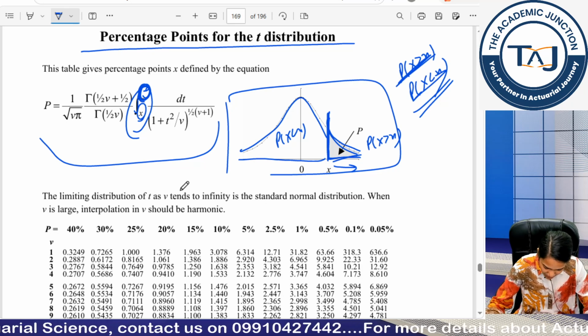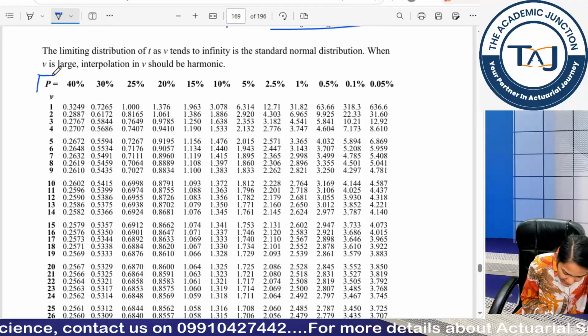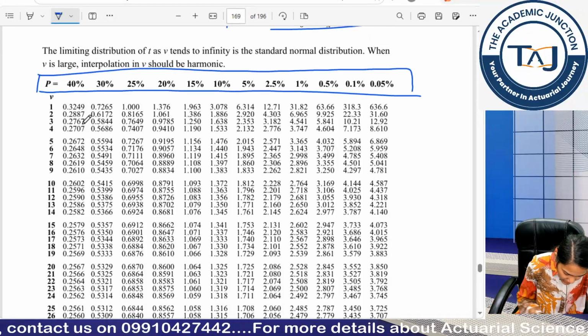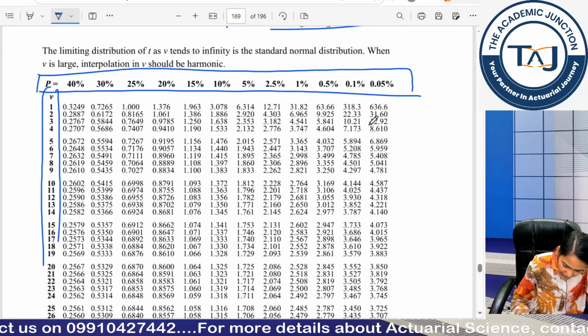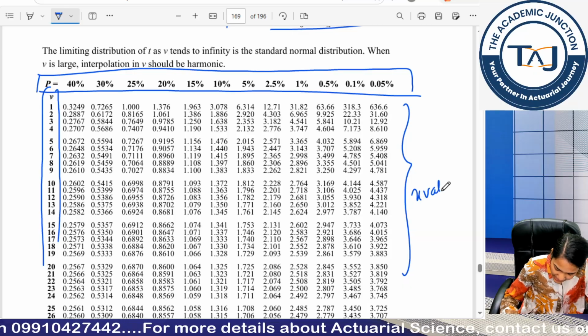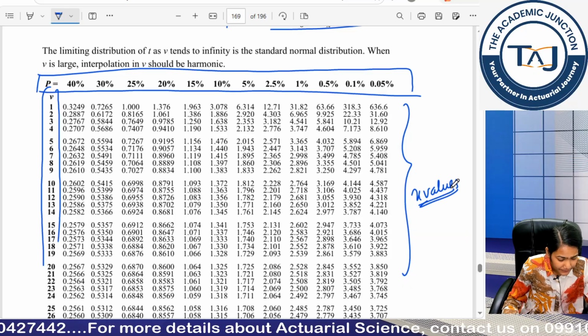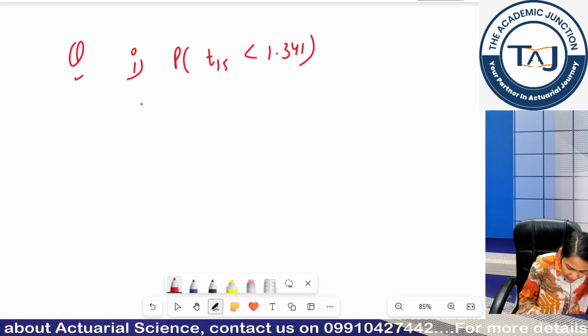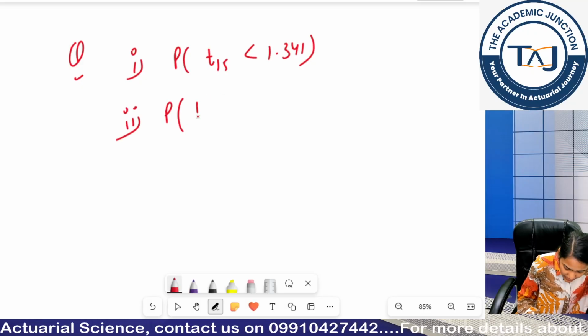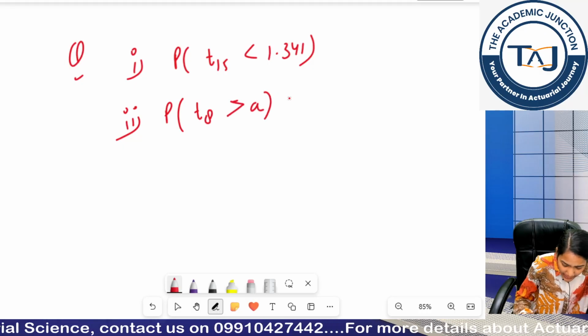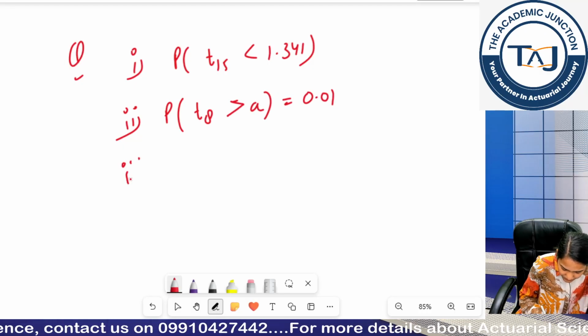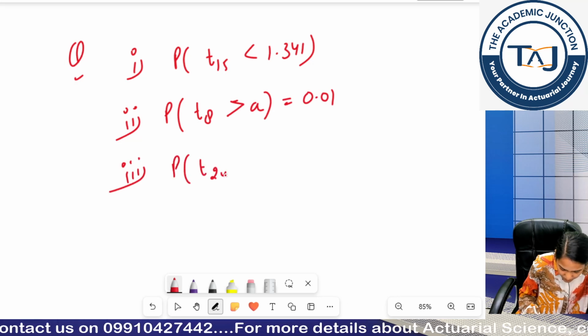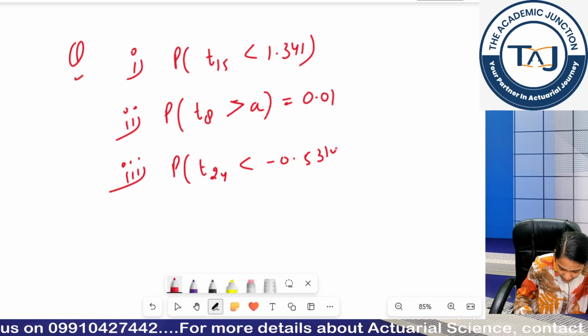So these are my percentage points given to me. Now look, these are my probability values, these are my degrees of freedom, and these are basically my x values. Let me write a question and you will be calculating this. So first you have to calculate probability T15 is less than 1.341. Second you will be calculating T8 is greater than A is equal to 0.01. Third, P24 is less than minus 0.5314.